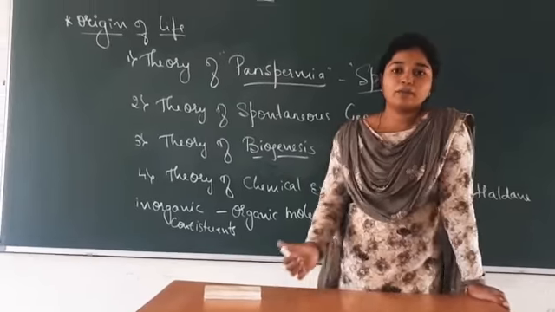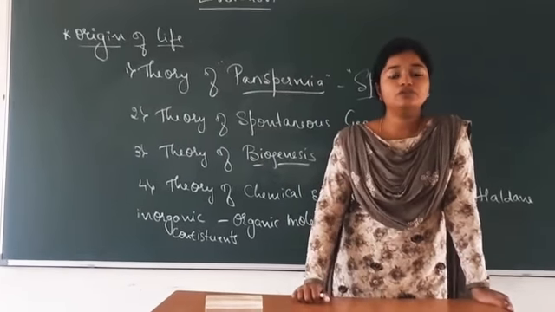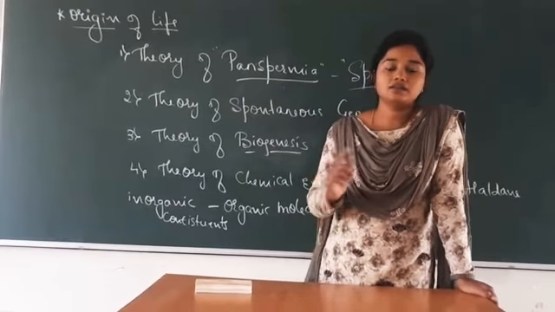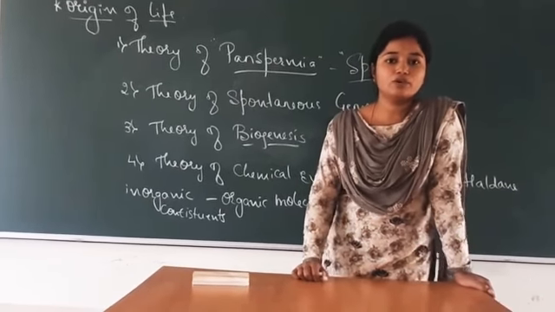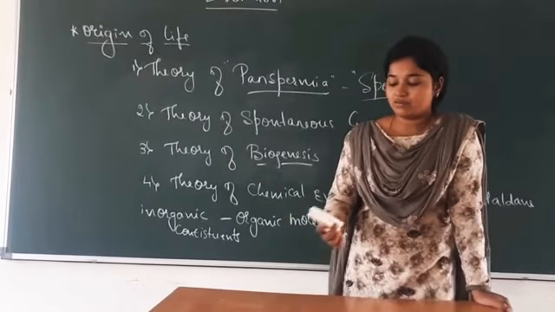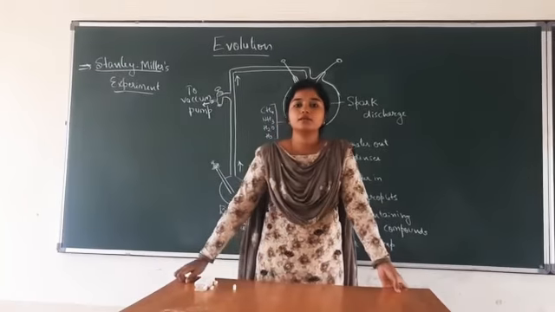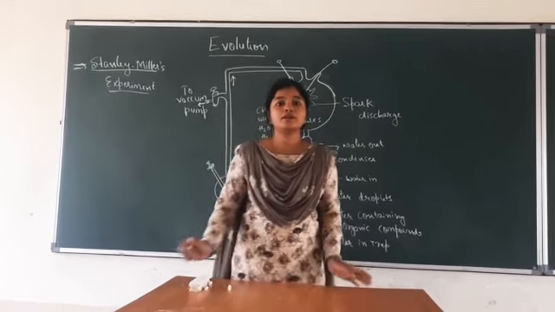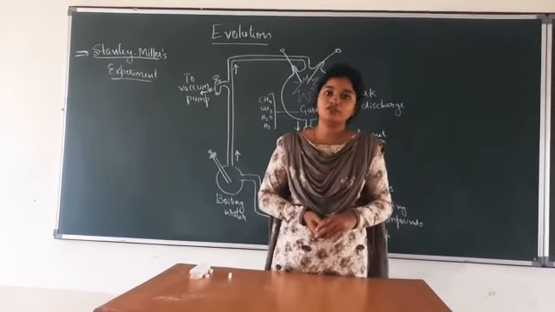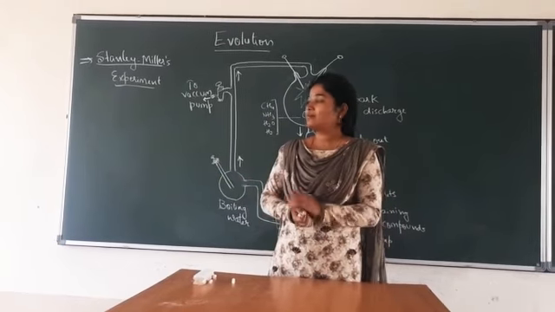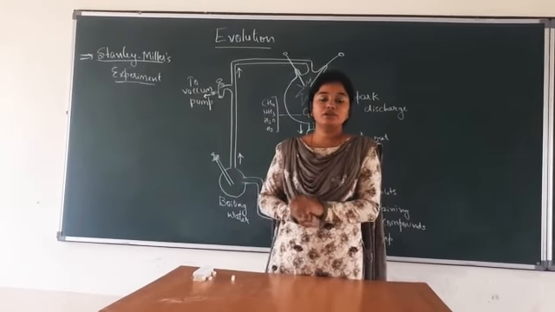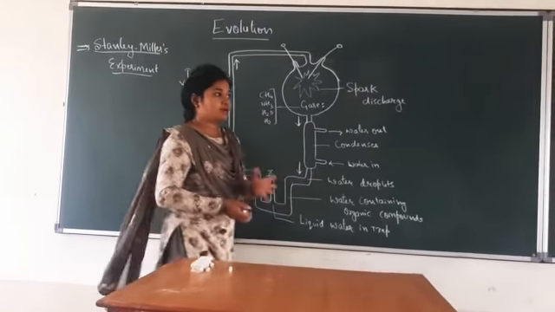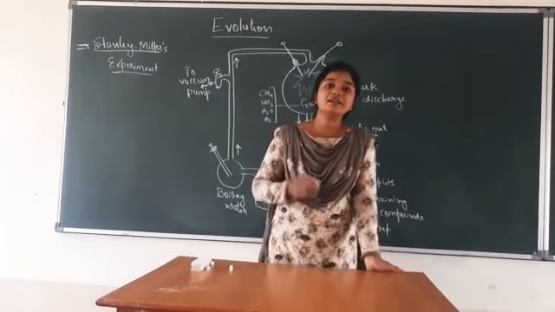And this theory of chemical evolution has experimental proof which was provided by Stanley Miller. So now let us study Stanley Miller's experiment, which is very important for exam purposes as well. Stanley Miller was the person who provided the experimental proof for the theory of chemical evolution. Stanley Miller as well as Urey, but usually we call this experiment Miller's experiment.